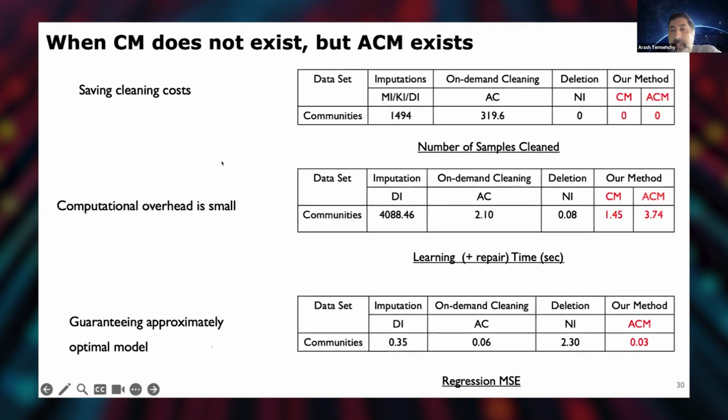A minimal repair exists, and we can figure that out and save a lot of time on imputation or on-demand cleaning, with a small amount of overhead. So we don't really have much overhead for actually running our algorithms and returning accurate results, right?